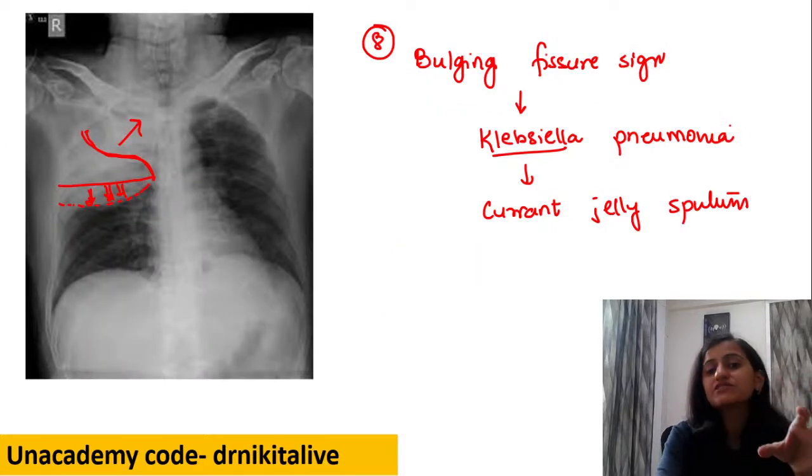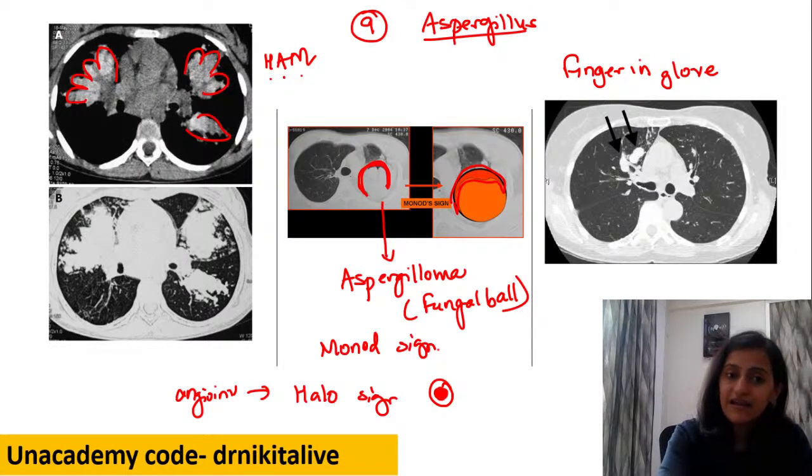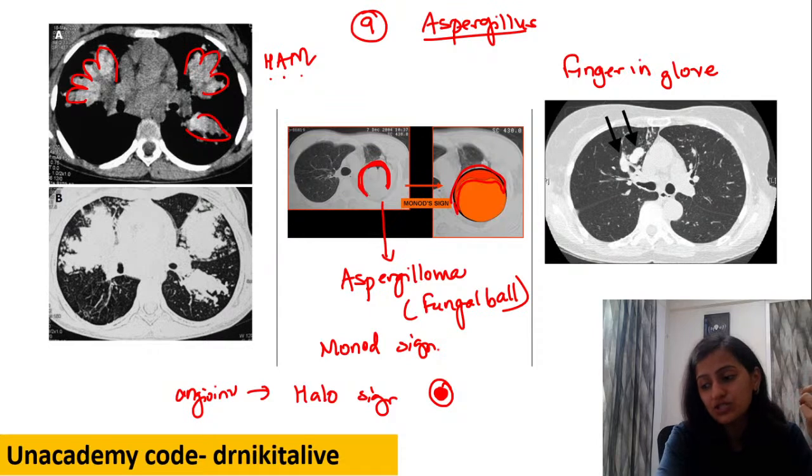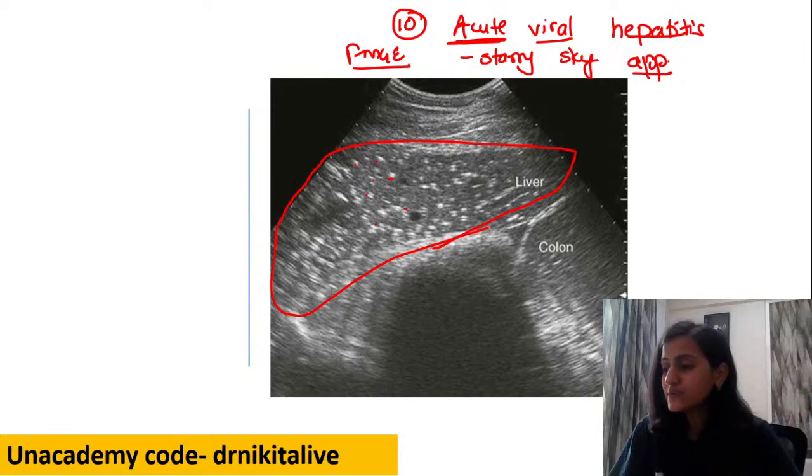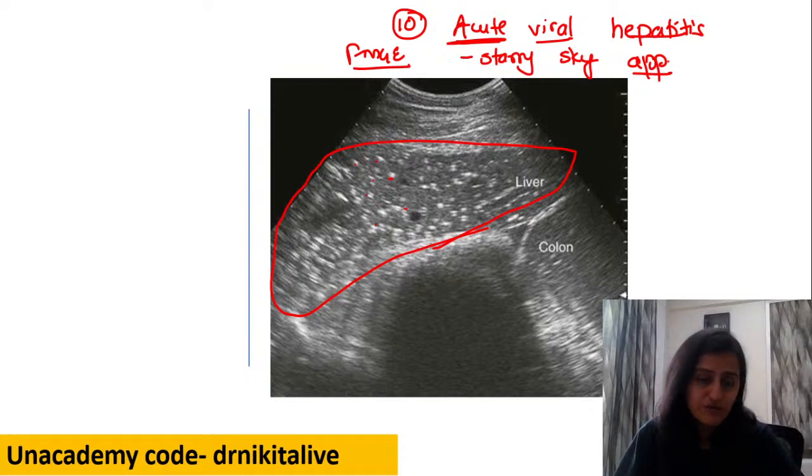Then we had the bulging fissure sign, that is Klebsiella pneumonia. And then we have finger in glove sign and Monod sign, seen with Aspergillus, which causes central bronchiectasis. Remember central bronchiectasis. And then we have the starry sky appearance, which is seen in acute viral hepatitis. So these were the top 10, very important. Each one of them is a potential question for your exam in infectious diseases, right?